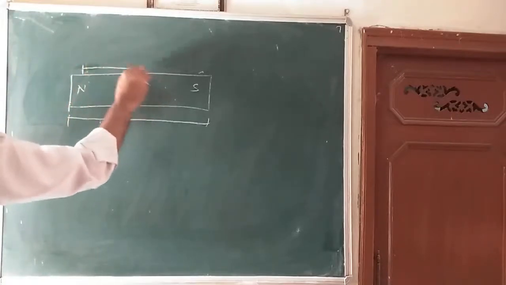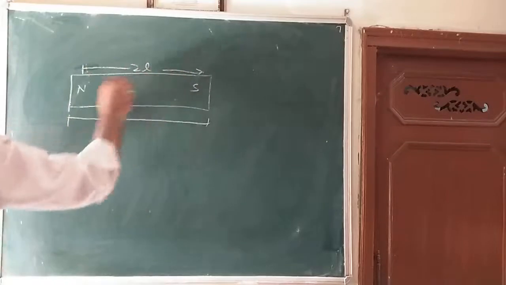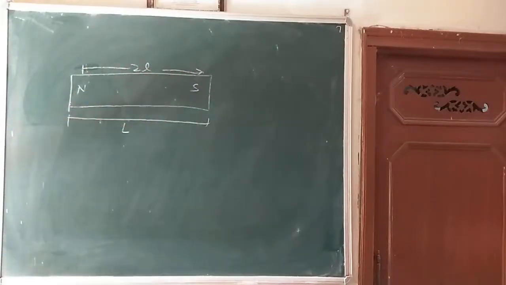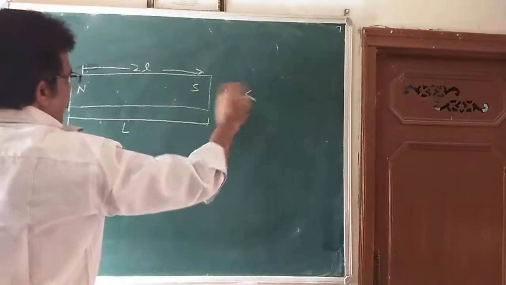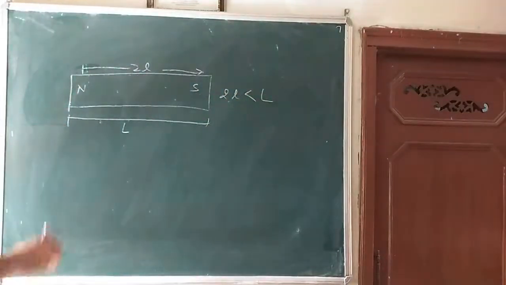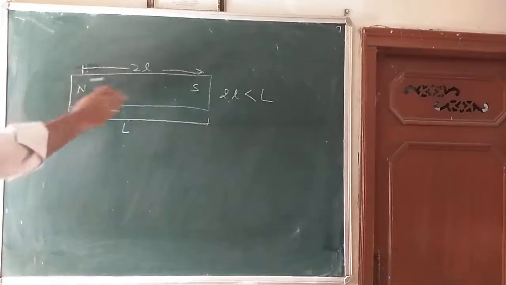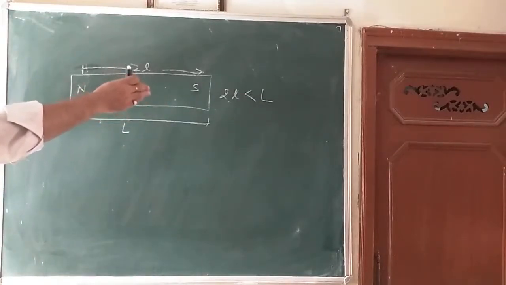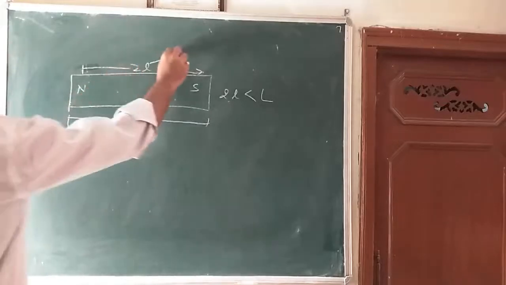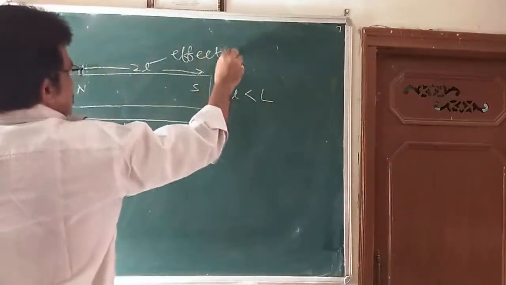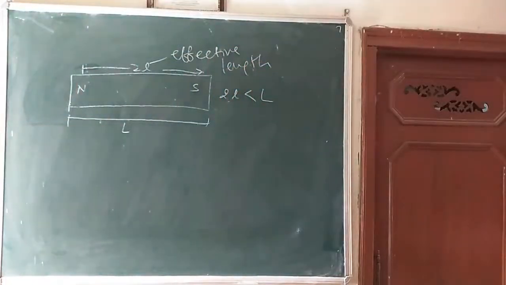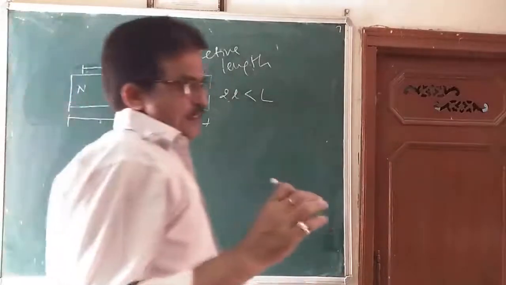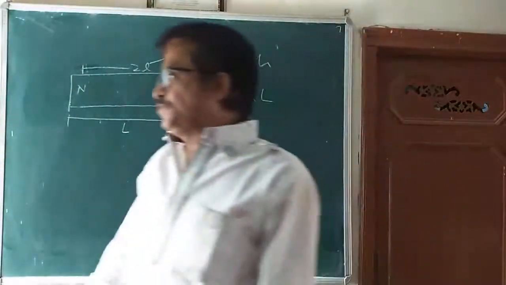The distance between the two poles of the magnet is 2L, while the actual length is capital L. So we can see here 2L is a little less than the actual length. So magnetic length is the distance between the two poles along the axis of a magnet. This is called the effective length, or we can say the magnetic length. Is it clear? Draw this figure.